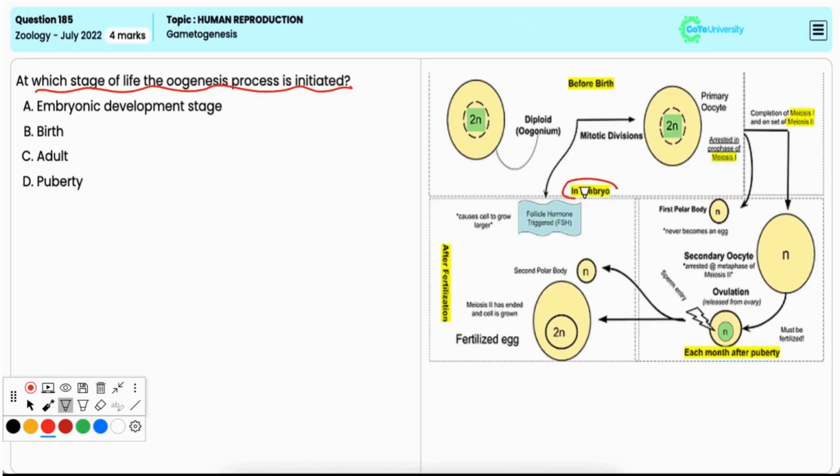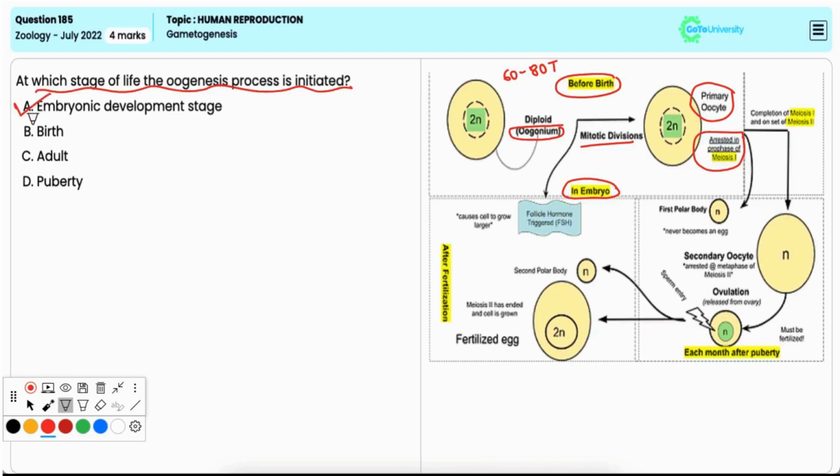Now, the process of oogenesis is initiated during the embryonic development of the female, and at this stage, oogonia, that is the precursor cells, begin to form and primary oocytes enter meiosis, but arrest at prophase 1 until puberty. No additional oogonia are generated after birth in human females, leaving approximately 60 to 80,000 primary follicles per ovary at puberty. Hence, this is the correct option.